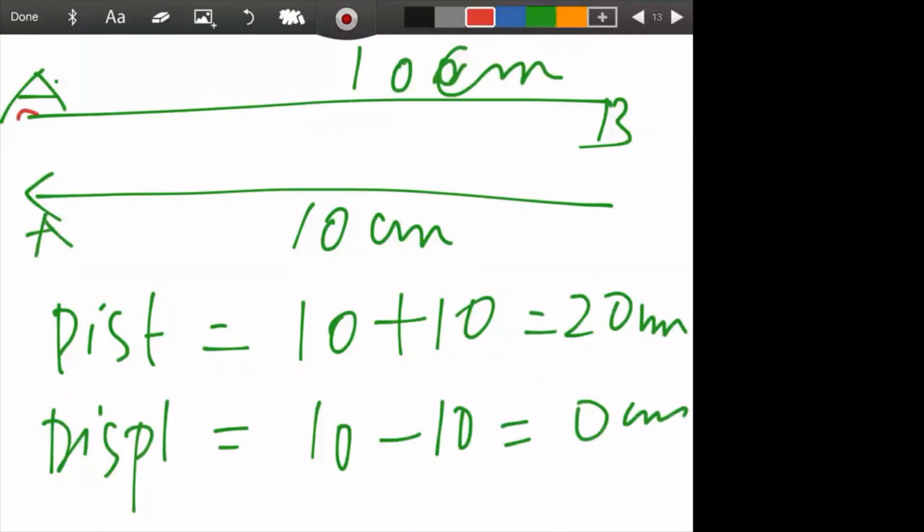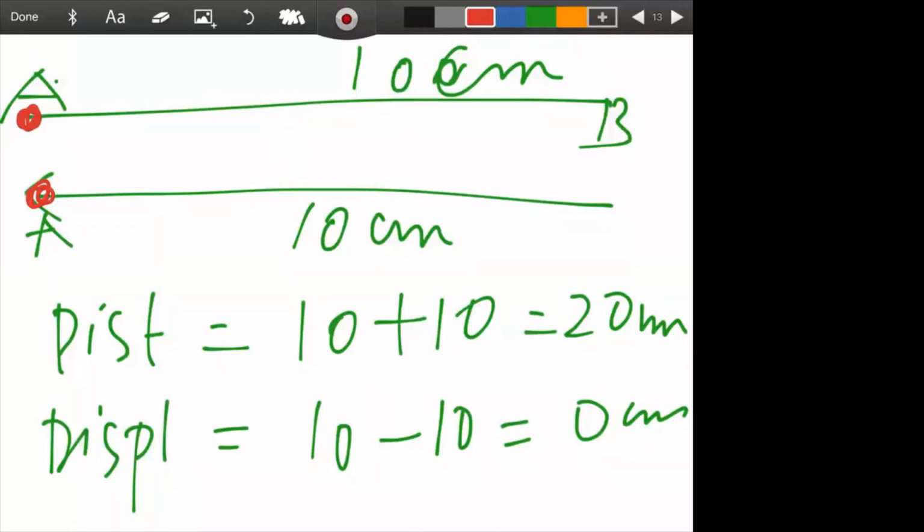Why? Because its initial point is at A and final point is also at A only. Is it not? So initial is at A and final is at A. It was at A in the beginning and then again it is at A in the end also. So is there any displacement?